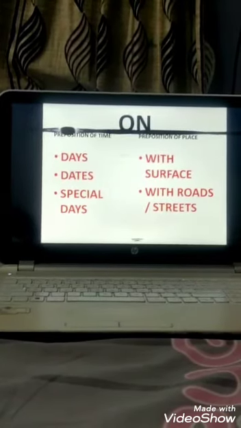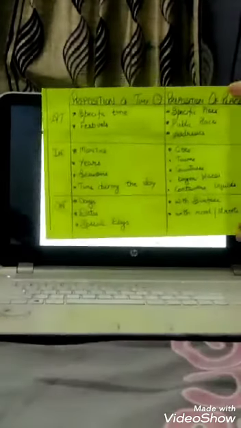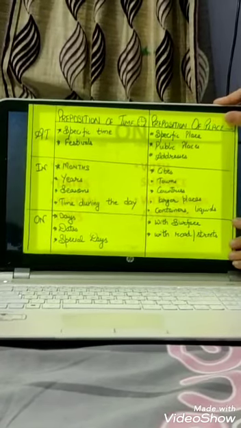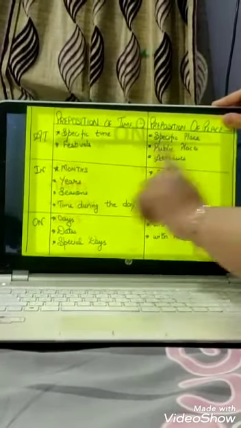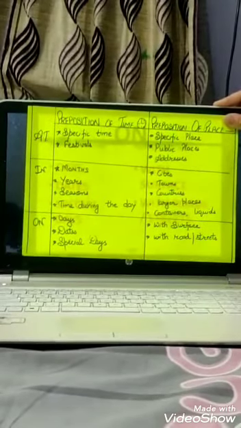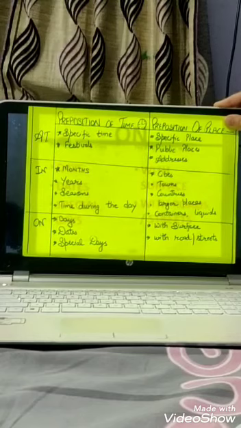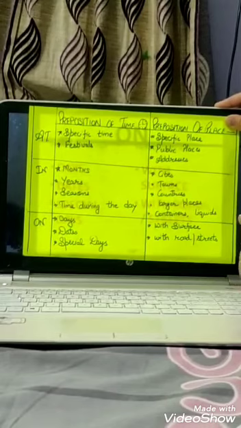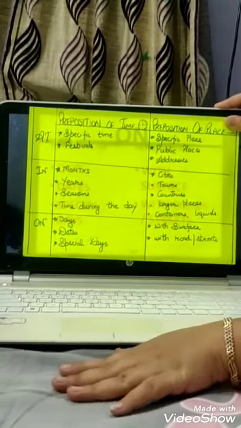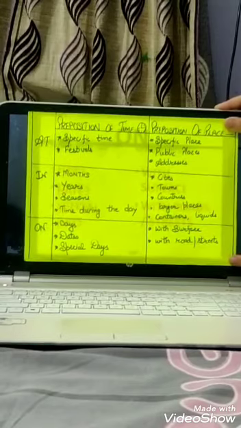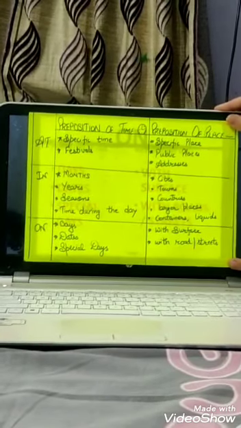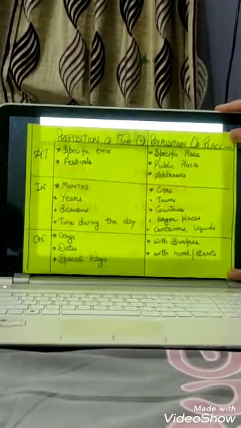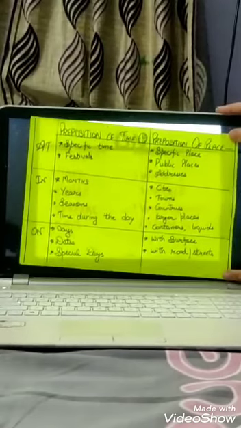Now you have to make a table like this for better understanding of the preposition of time and place, where you can write these important points of at, in and on, because these are the main confusion words where we have to use preposition of time and preposition of place. Rest, it is very easy and you all can do. So you have to make a table like this and place it on your study table so that you can revise it daily and understand the preposition well. Okay, I hope you have understood all the preposition well.